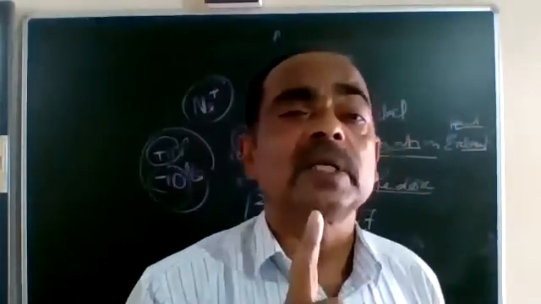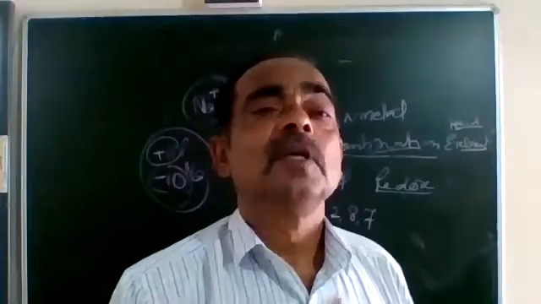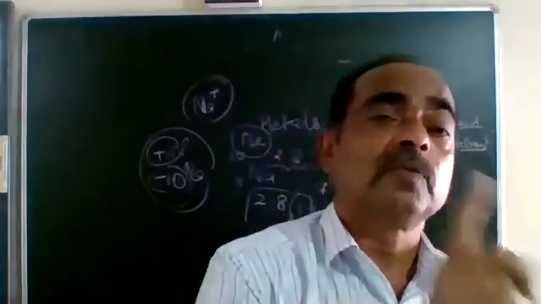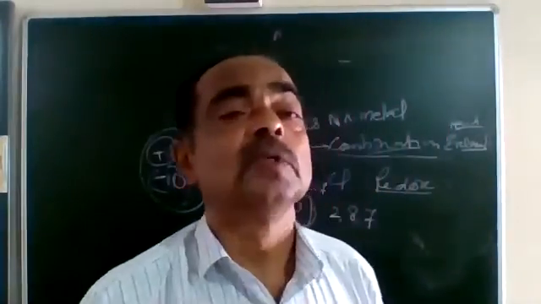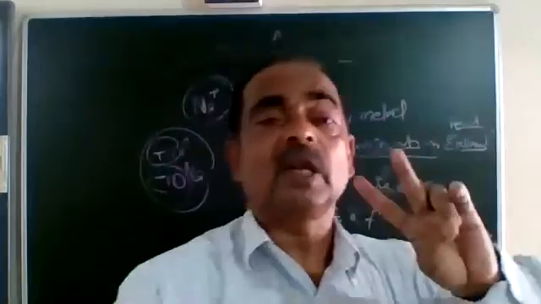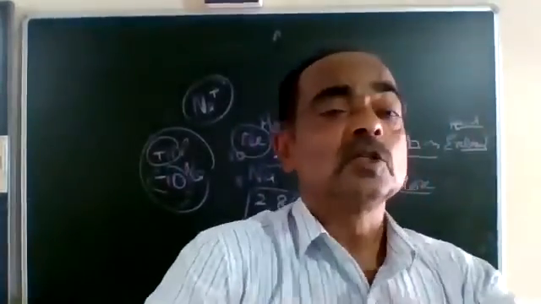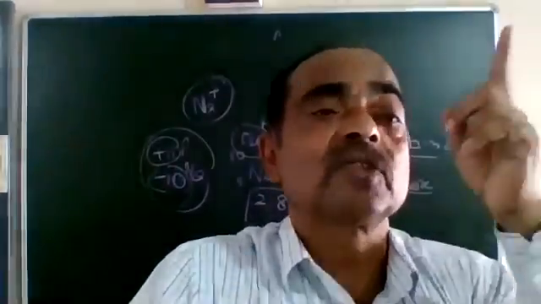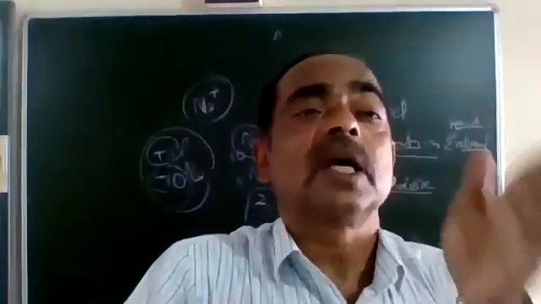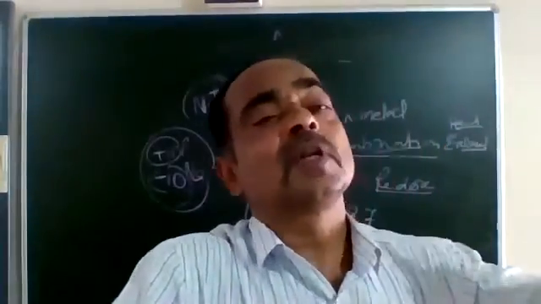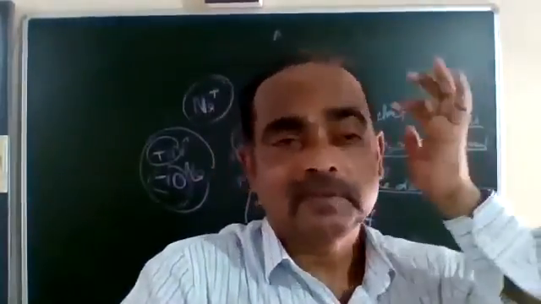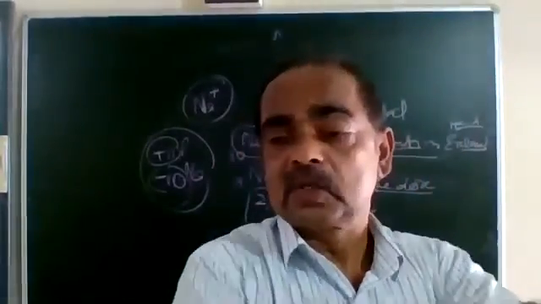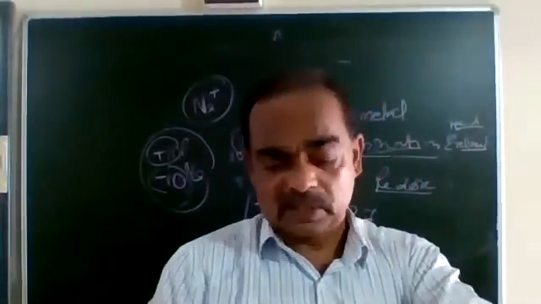Na is a neutral element, with 11 protons and 11 electrons, so its electronic configuration is 2, 8, 1. Whereas for Na plus, one electron is gone, therefore its configuration is 2, 8. Understood clearly? So this is what is taking place.